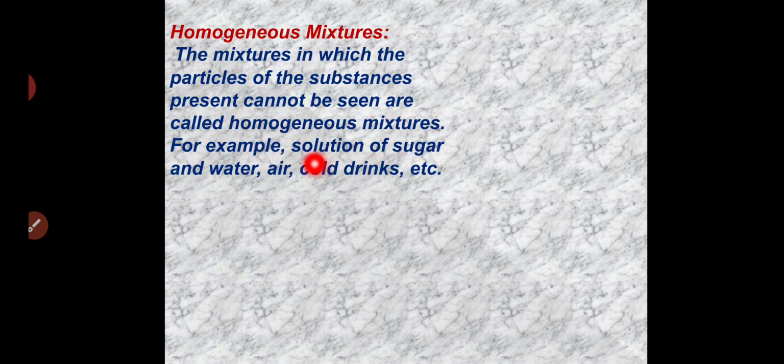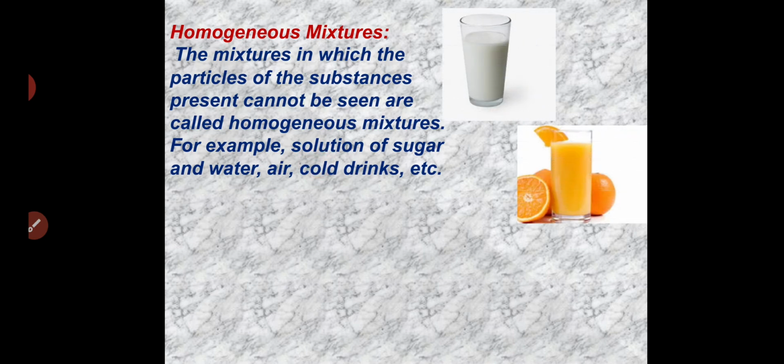So, what we can say is, when we prepare any solution, we can't separate it. The particles which are mixed in it, we can't separate them, right? Or we can't see what is mixed in this solution. Now, for example, if you take milk and I mix sugar with it, can you see the sugar in the milk? Sugar particles, are you able to see them? No. When you stir the milk properly, it will totally mix with the milk. So it is called a homogeneous mixture.